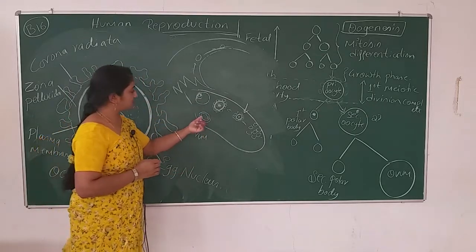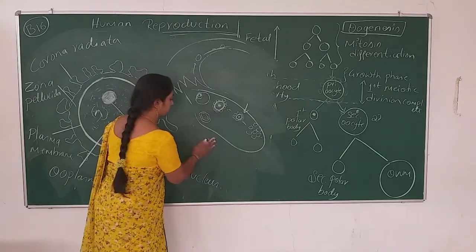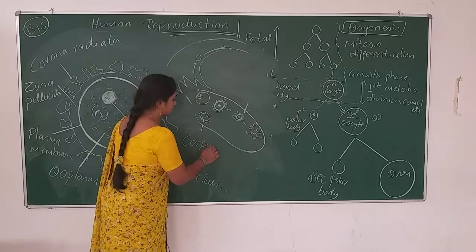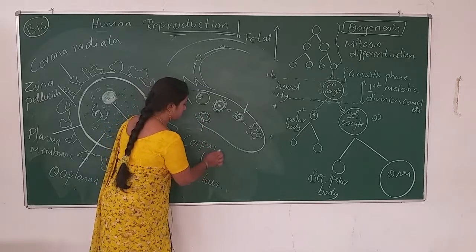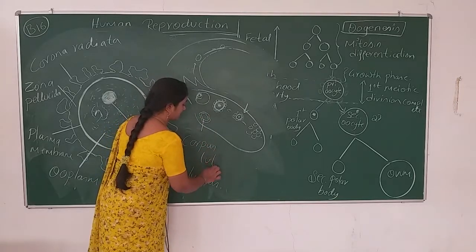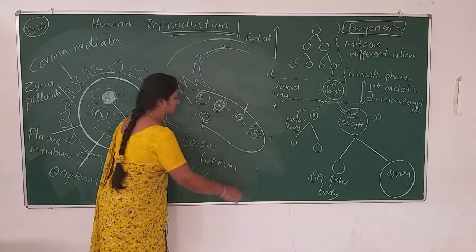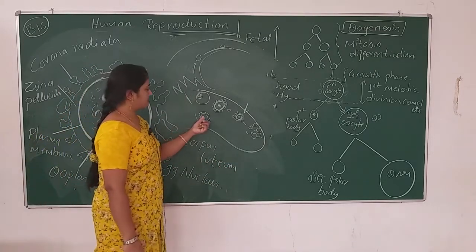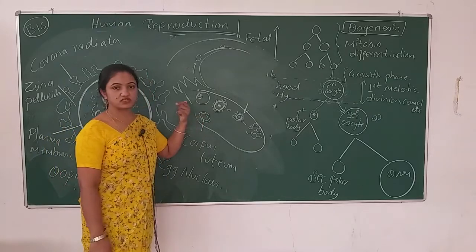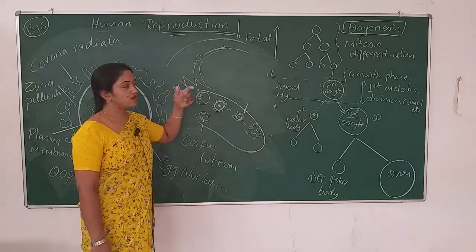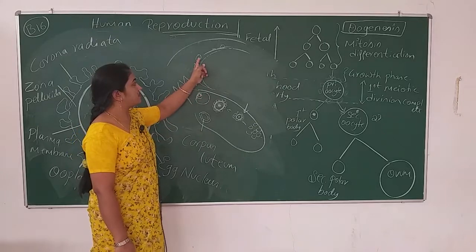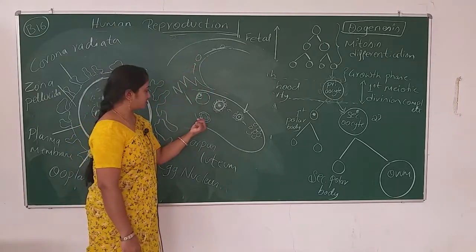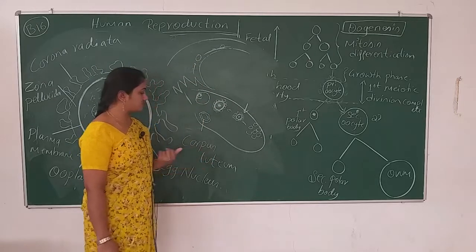The left part is known as the corpus luteum. What is the function of the corpus luteum? It secretes the progesterone hormone when the egg gets fertilized by the sperm. Then only it releases the hormone.